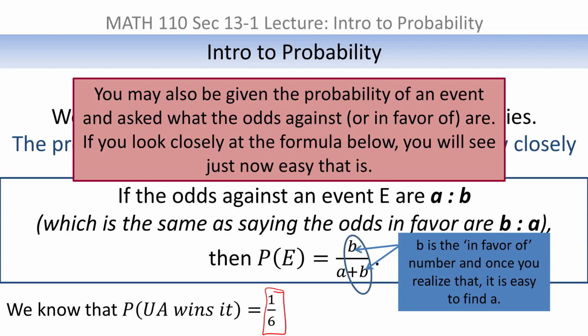Because you can see that this 1 is like the B. So you end up saying, well, it's 1 over, and if there's a B up top, then there's a B down bottom.